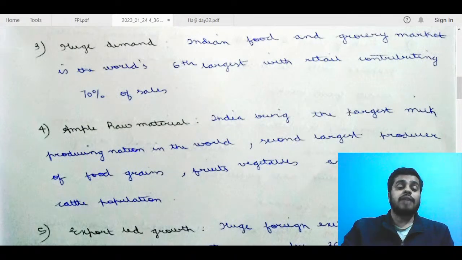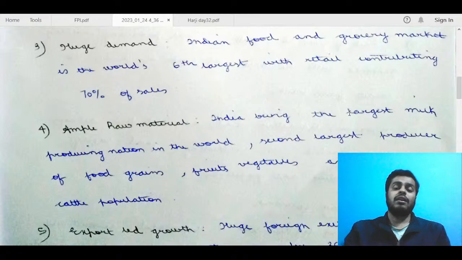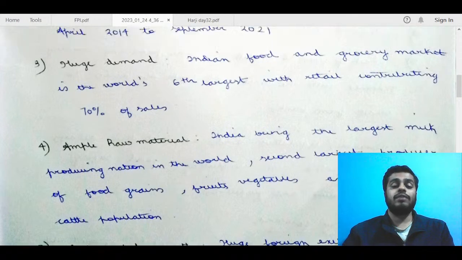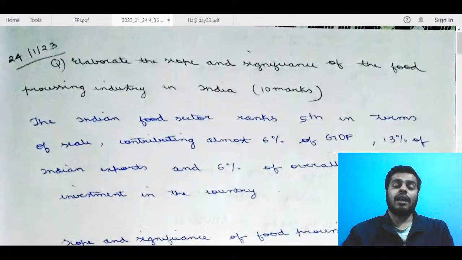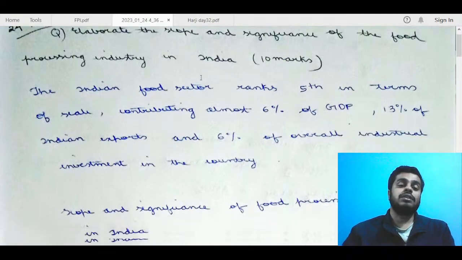Both parts can be differentiated, and try to use a bit more data, and some government schemes in the field of food processing can be used to emphasize that the scope of this industry is a lot, because even the government is launching a host of schemes. For example, you can talk about PM Sampada Yojana, mega food park schemes, Operation Greens and all of that. So mention those schemes, try to improve upon this body. Otherwise, I think overall you have structured the answer well, just the challenges part can be shortened a bit. So overall, I think out of 10, you will get 3.5 for this answer, Varsha.